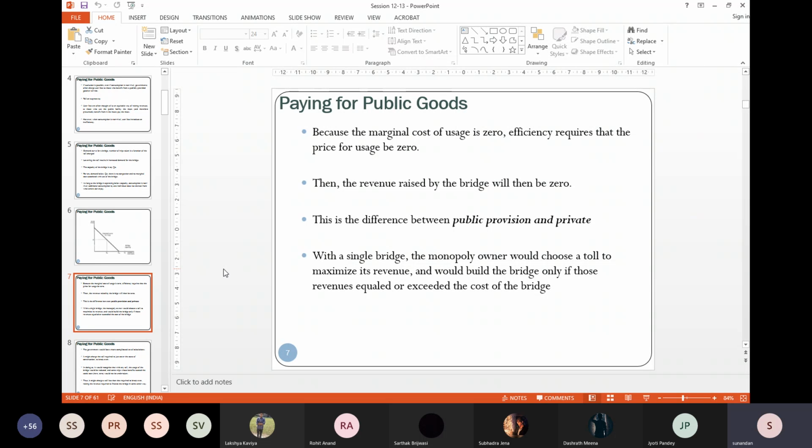So the revenue would exceed the cost of the bridge. And he will maximize the revenue and he will build a bridge if and only if this revenue is more than or at least equal to the cost of the bridge. Right?